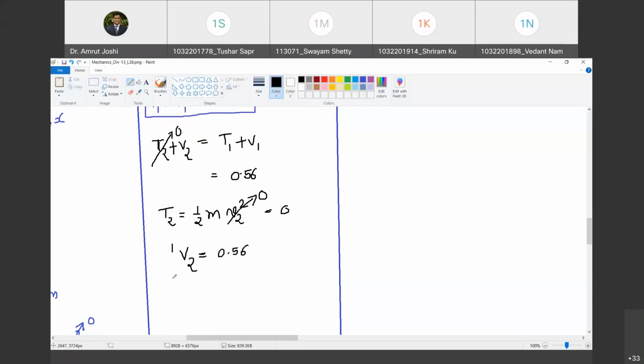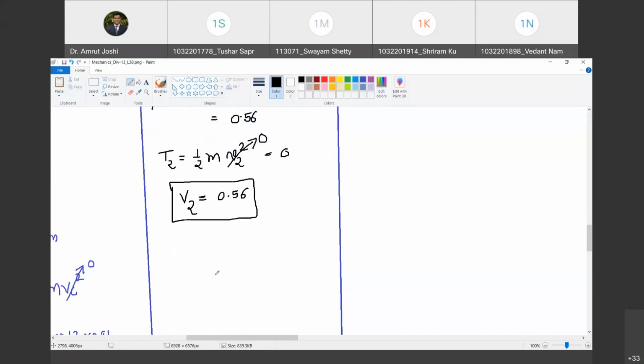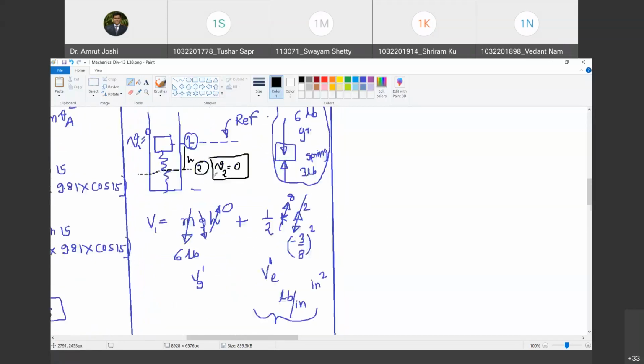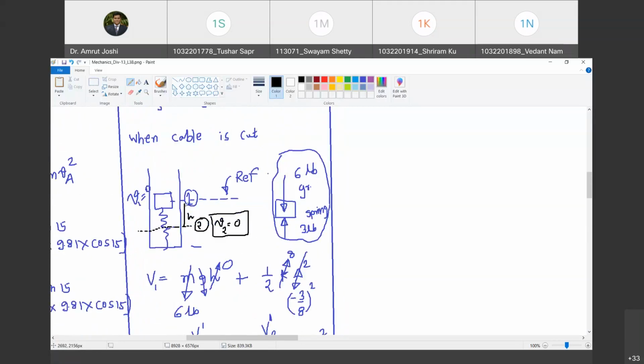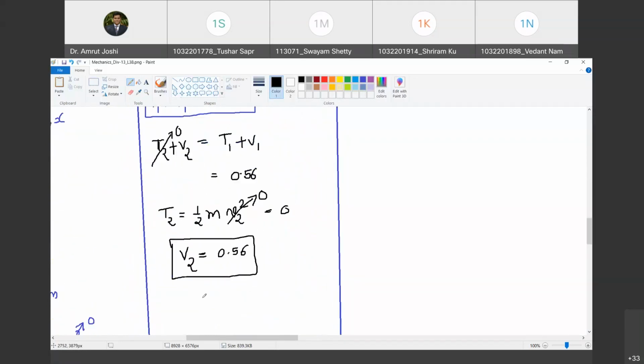Yes, sir. Great. Now, how do I write potential energy at position number 2? Come on, tell me. It is going to be minus mgh. Agreed? Yes, sir. So minus mgh. So how do I write? Okay, I think it is already 9:21. So we will take this problem forward in the next class. This is what we are going to use: V2 is equal to 0.56. Happy? Yes, sir. Okay, so I am stopping the recording here.